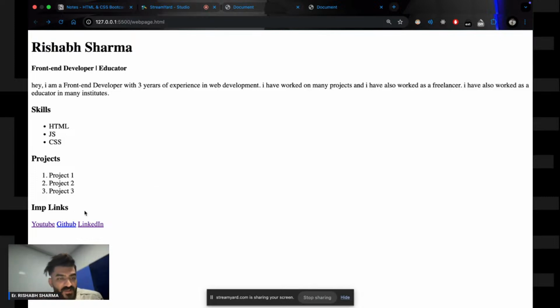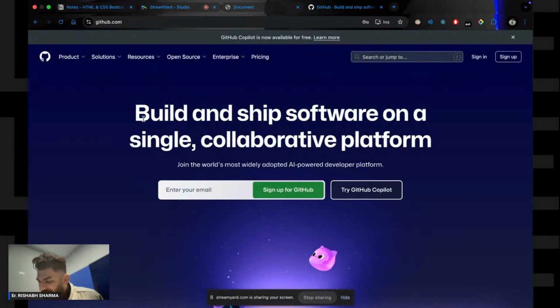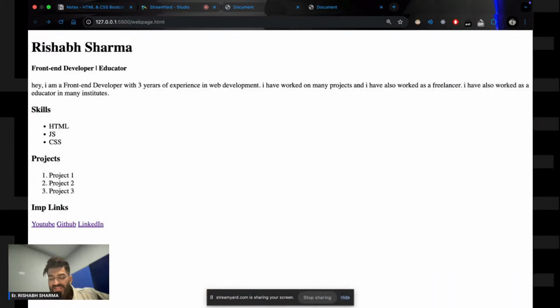Now, if I click on this GitHub, see, it is opening GitHub, right? So likewise, what you can do, you can link your GitHub page, you can link your LinkedIn page, you can link your YouTube page to your profiles, right? समझ में आया इतना? समझ में आया? Yes, I will repeat it once again. Don't worry.